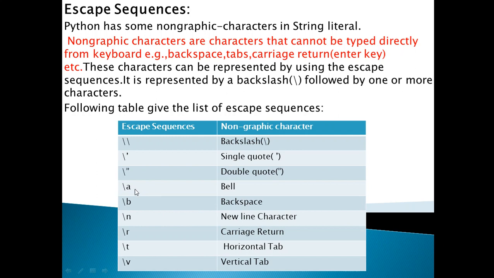It is small b, you are not supposed to write it in capital letters; every letter must be in small letters. Backslash n represents the new line character. Backslash r is used for the return key or the enter key. Backslash t is for the horizontal tab. Backslash v is meant for the vertical tab.